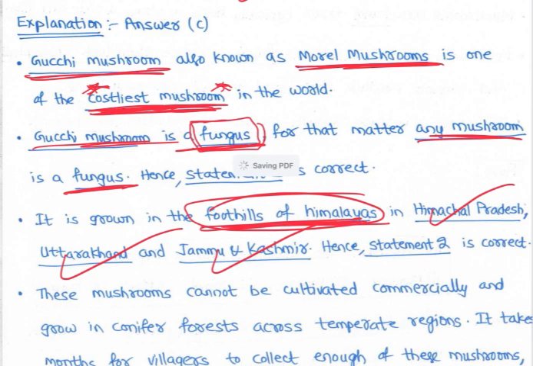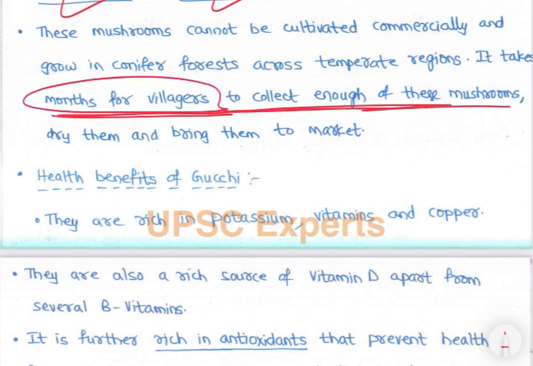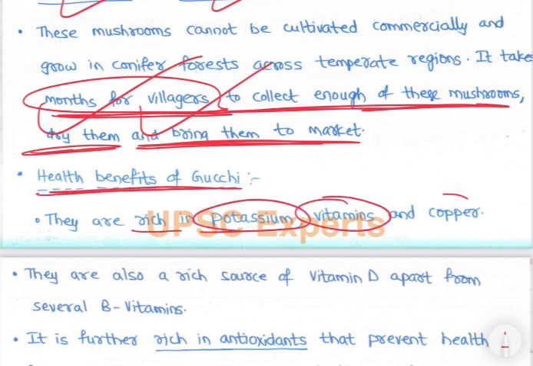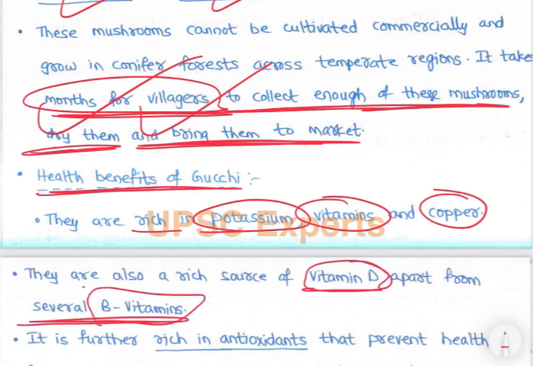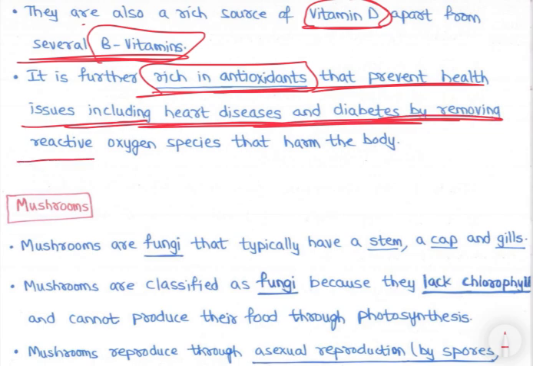These mushrooms cannot be cultivated commercially and grow in conifer forests across temperate regions. You cannot grow them commercially. It takes months for villagers to collect enough of these mushrooms, dry them and bring them to the market. That is why there is no supply, and why it is a very expensive mushroom. Health benefits of Gucci mushrooms: they are rich in potassium, vitamins and copper. They are also a rich source of vitamin D apart from several B vitamins. It is further rich in antioxidants that prevent health issues including heart diseases and diabetes by removing reactive oxygen species that harm the body.